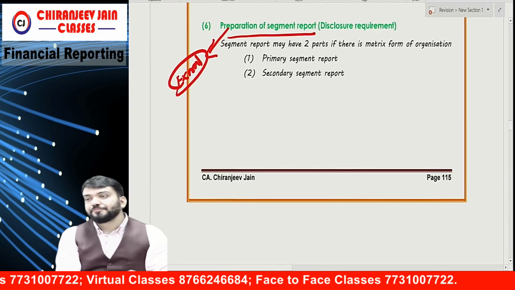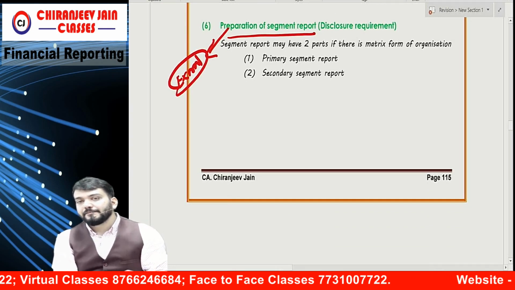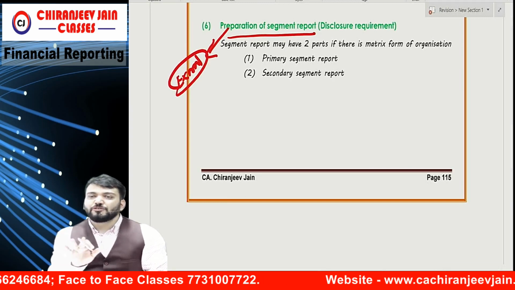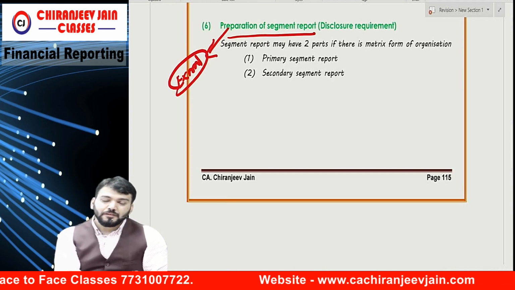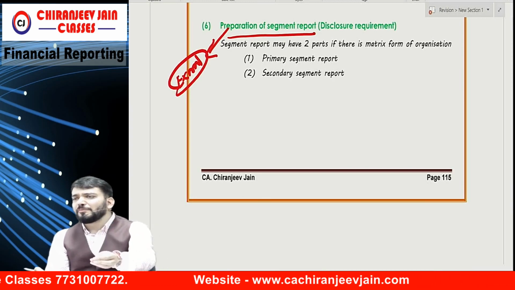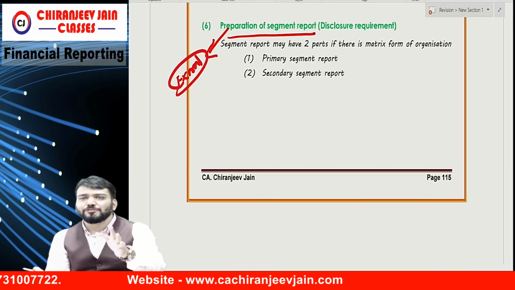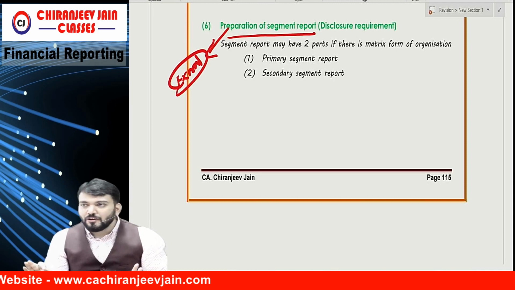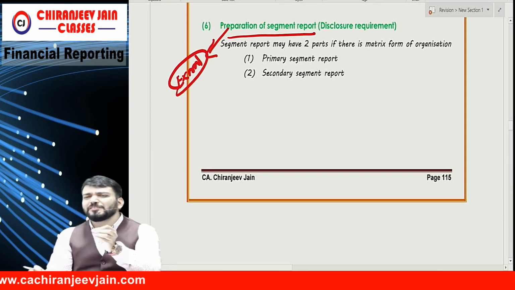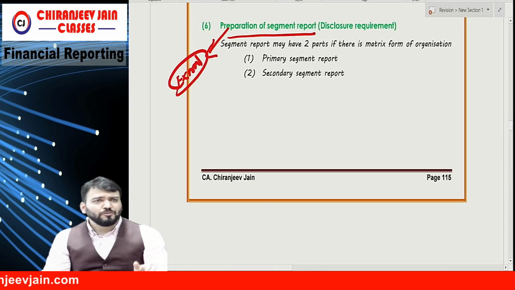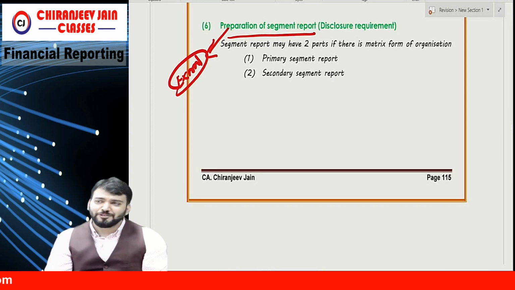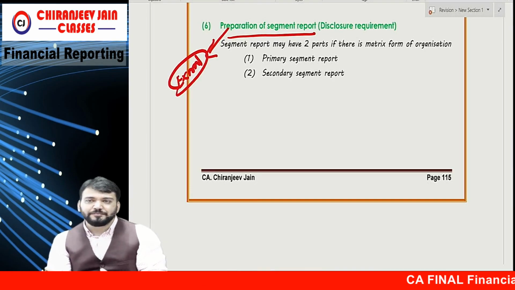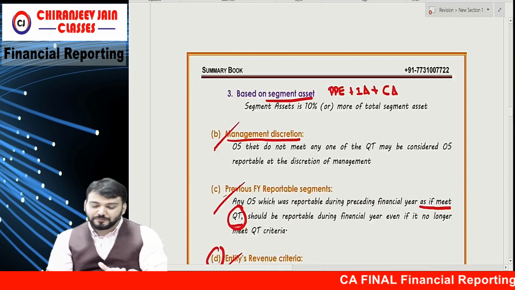Preparation of segment report, which means disclosure requirement. This is nothing but the question will be given and the answer will be given in the question. You only need to present the information. It means bonus marks. Question and answer will be given in the question paper. Correct. But before that, one more point I need to explain. Then only you will understand this point.